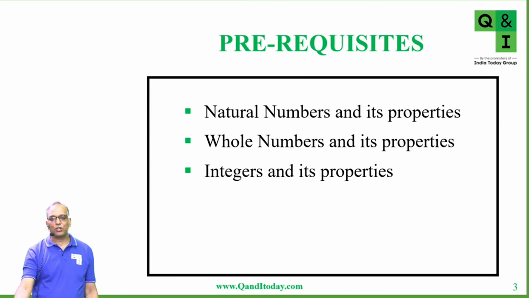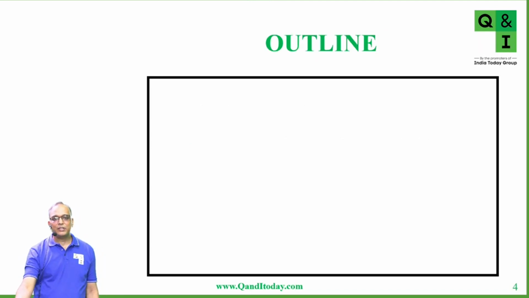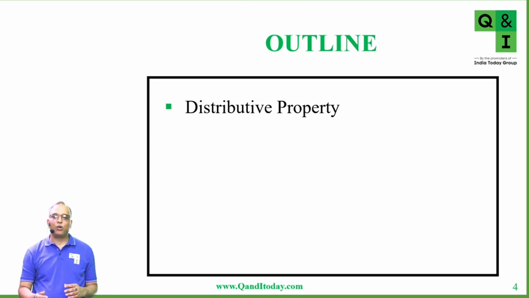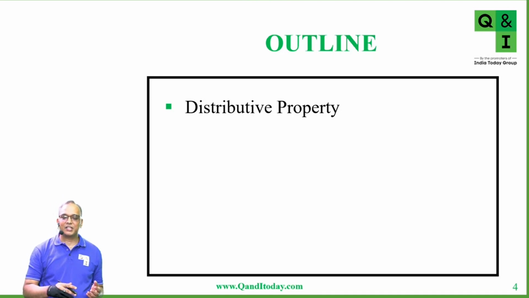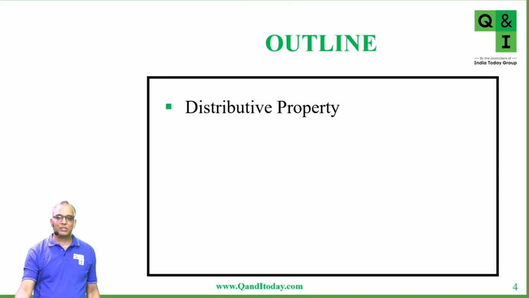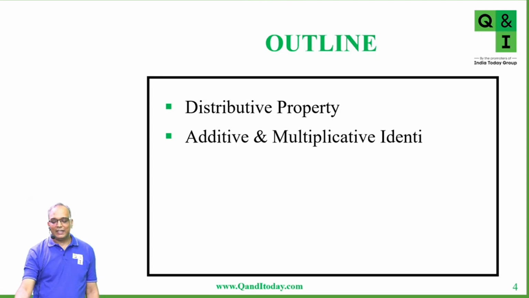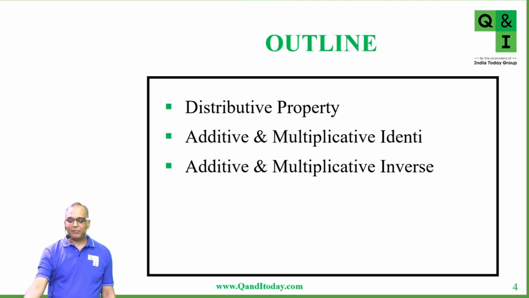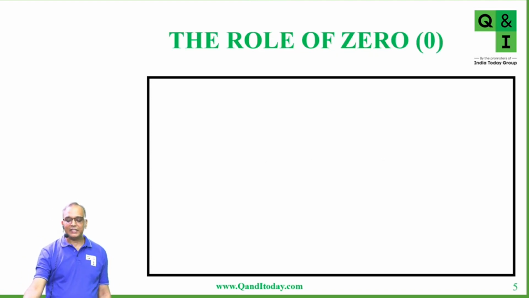In today's class, we are going to cover distributive property on rational numbers: distributive property of multiplication over addition, and distributive property of multiplication over subtraction. These are the two properties which we'll do for rational numbers today. In the last class we already did additive and multiplicative identity. Today we'll also do additive and multiplicative inverse.